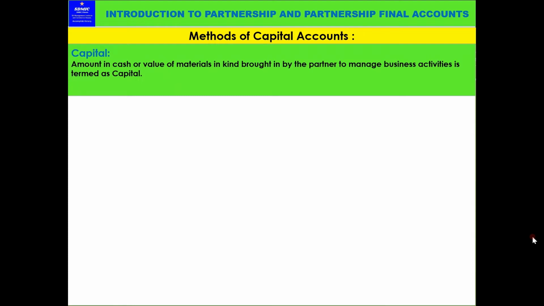Now, the partners put in money or material. It is not necessary that cash must be brought into the business. Suppose a person has some furniture or a place, and says my contribution is this premises, and we can use it for our business purpose.